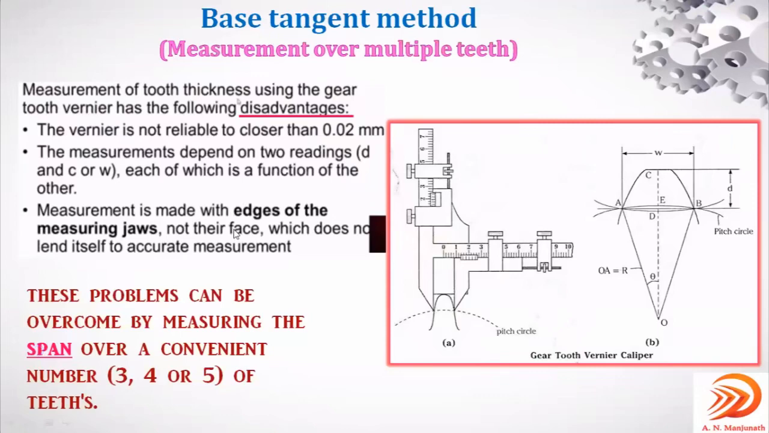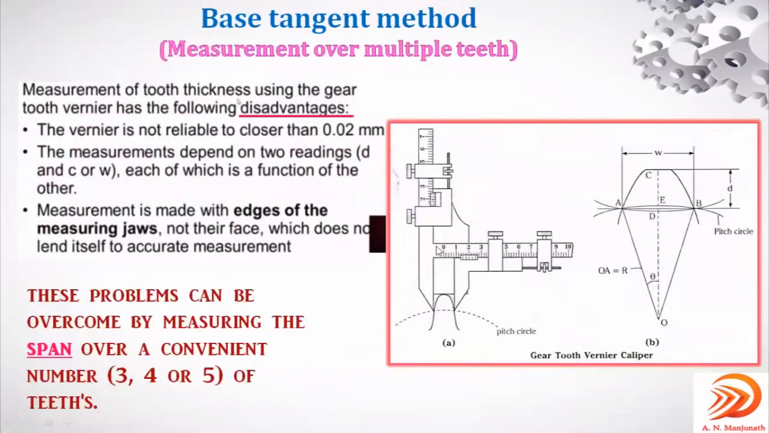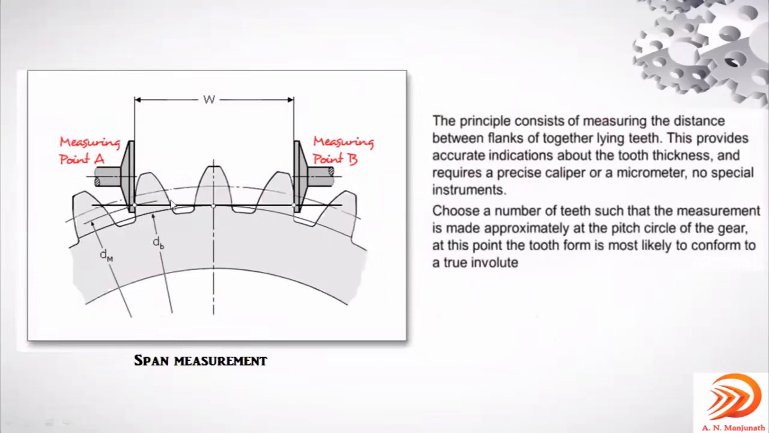Here you can observe on the screen, span measurement. This is what the span is. You can observe the first image. Here it is measuring only on one gear tooth with respect to the edges of the measuring jaws of the gear tooth vernier caliper, but that has been overcome in this. See here, it has been considering 3 teeth, and these values depend, right? How to select this number of teeth, we'll explain in the coming slides.